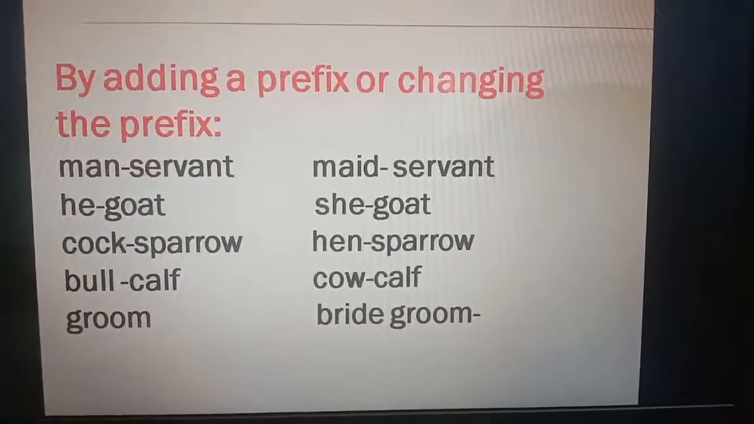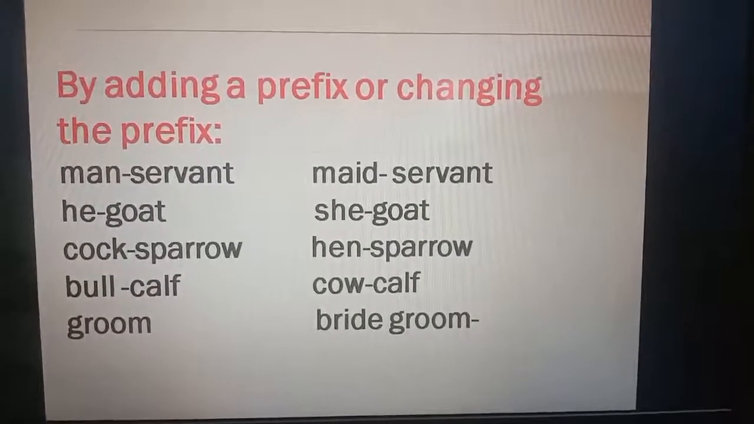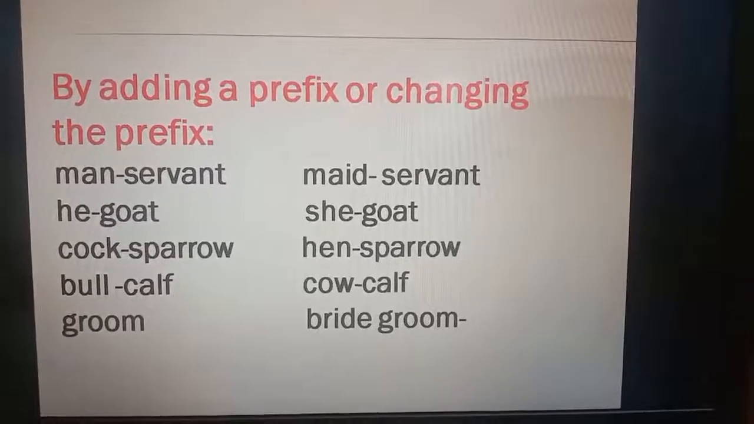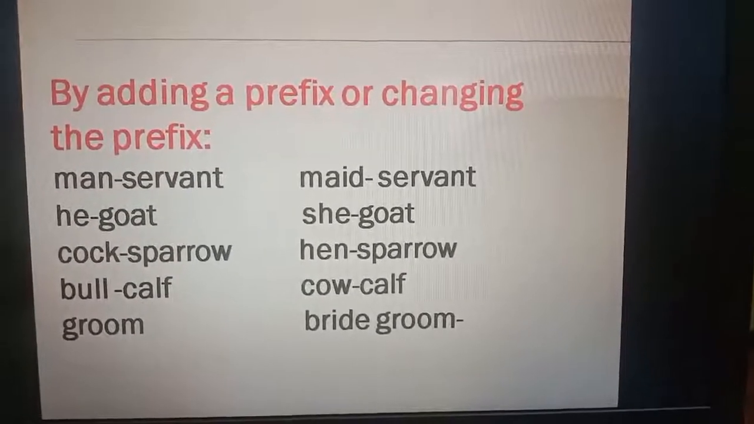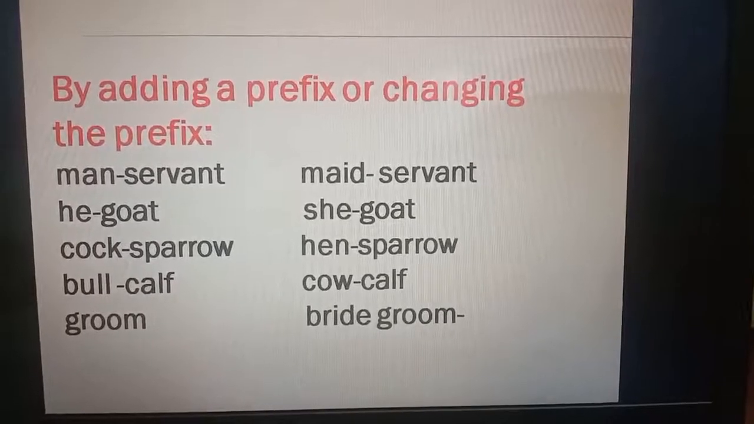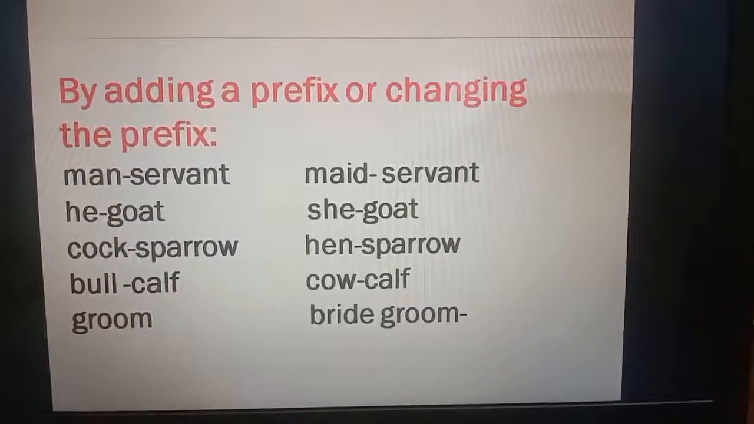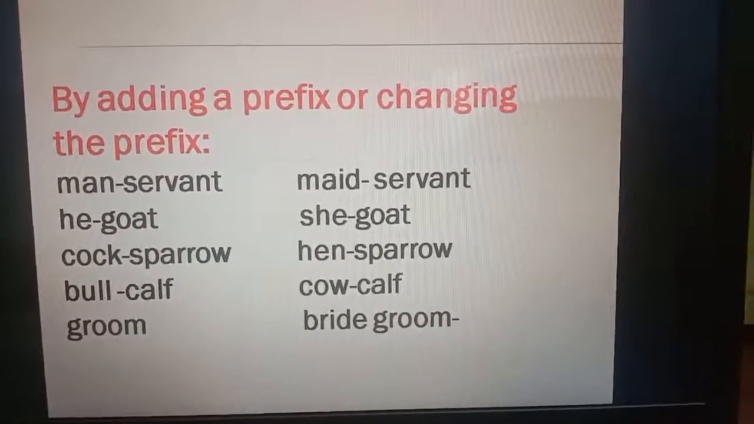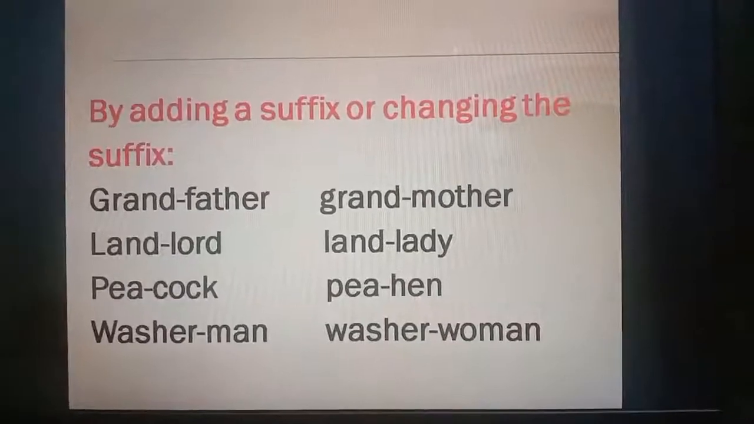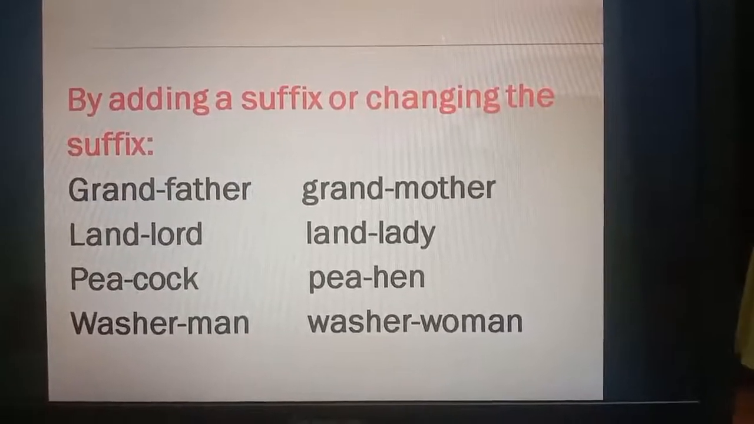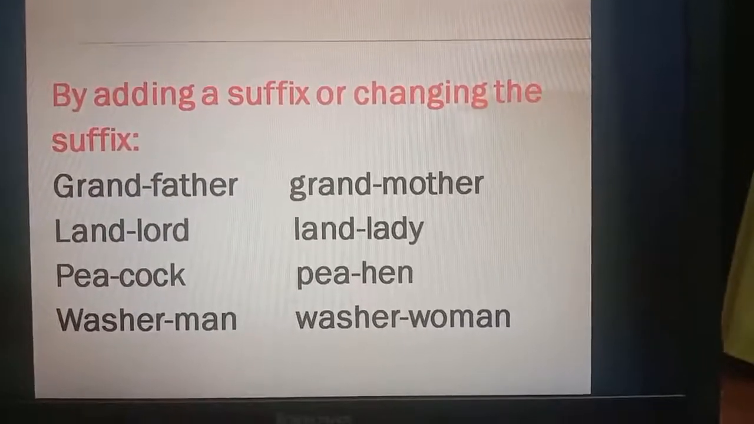Let's look at these examples. Manservant, maidservant, he-goat, she-goat, cock-sparrow, hen-sparrow, bull-calf, cow-calf, groom, bridegroom. We form feminine nouns by adding a suffix or changing the suffix.